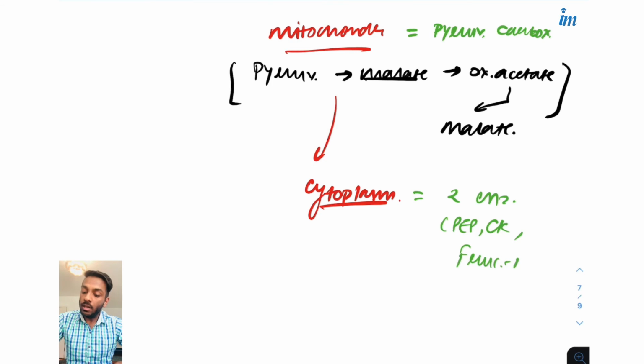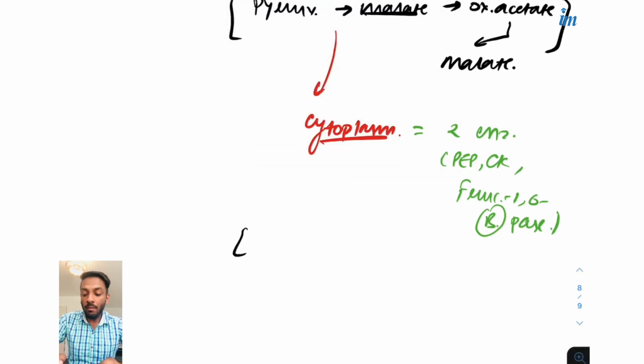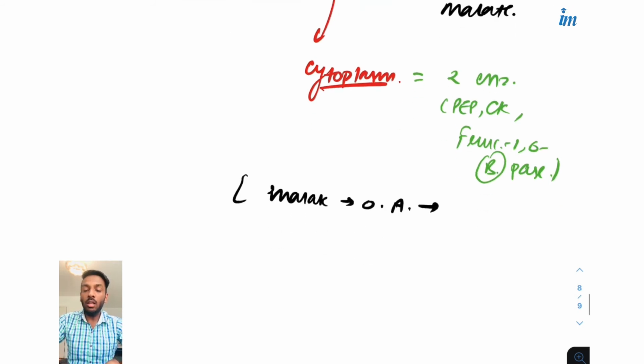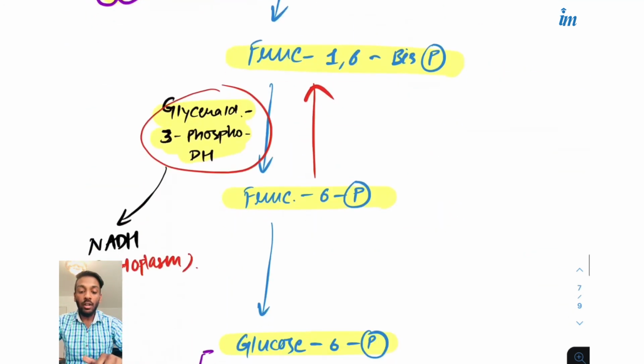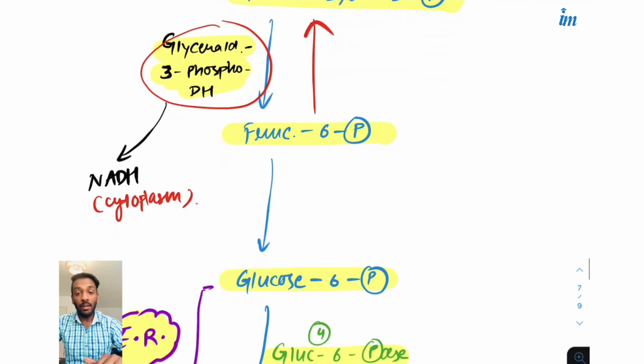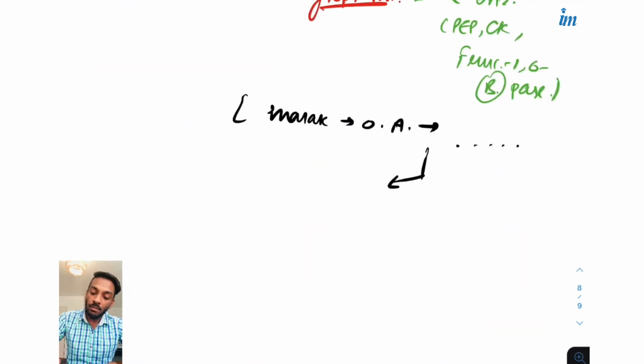Fructose 1,6-bisphosphatase. These two enzymes will be used in the cytoplasm, and where will the reaction end? The reaction will be at the end. This malate is again converted into oxaloacetate, then the whole bunch of reactions you can see there. This PEP goes into fructose 1,6-bisphosphate, fructose 6-phosphate, and glucose 6-phosphate. So the end product, in the cytoplasm I'm talking about, is glucose 6-phosphate.